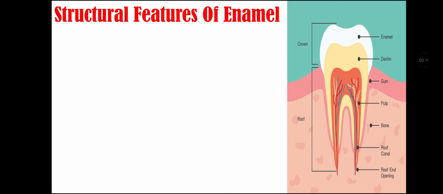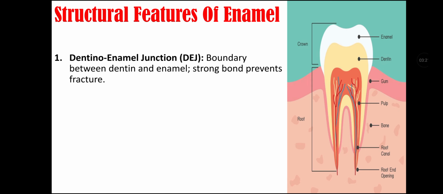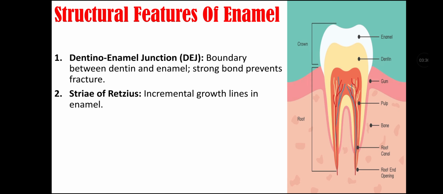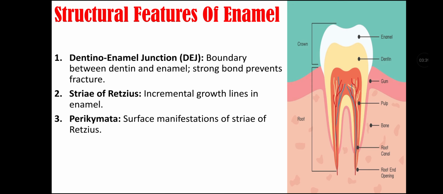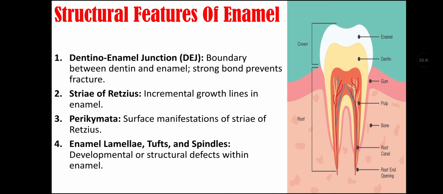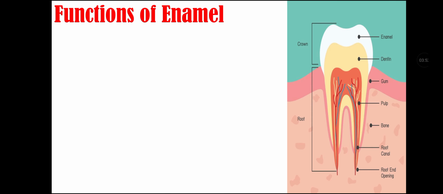Structural features of enamel. First is dentino-enamel junction or DEJ, that is the boundary between dentine and enamel. Its strong bond there prevents fracture of the tooth. Second structural feature is striae of Retzius that are incremental growth lines in the enamel. Third feature is perikymata that are surface manifestation of striae of Retzius. And fourth feature is enamel lamellae, tufts and spindles. They are developmental or structural defects within the enamel.